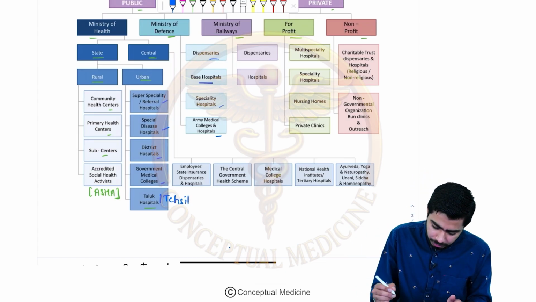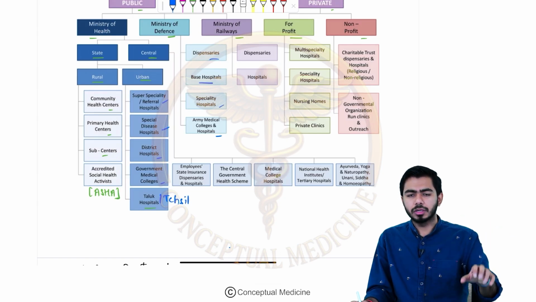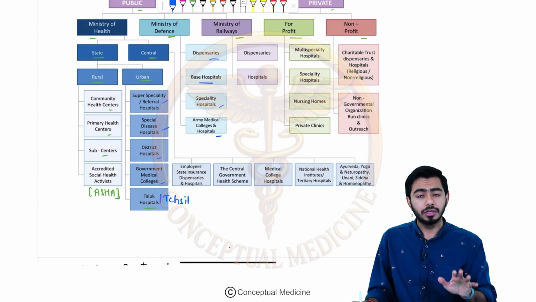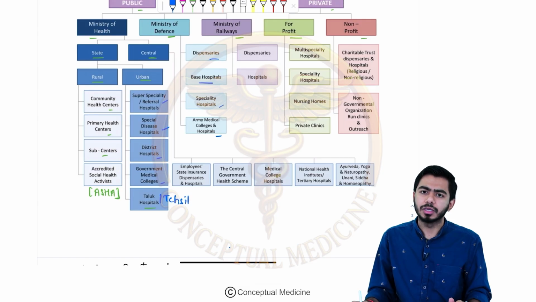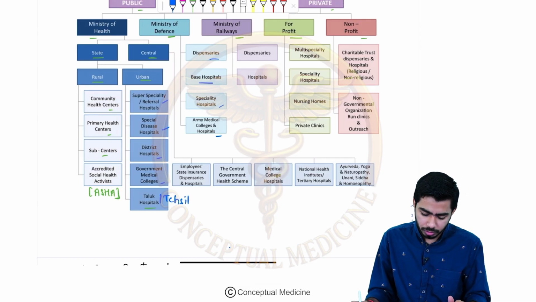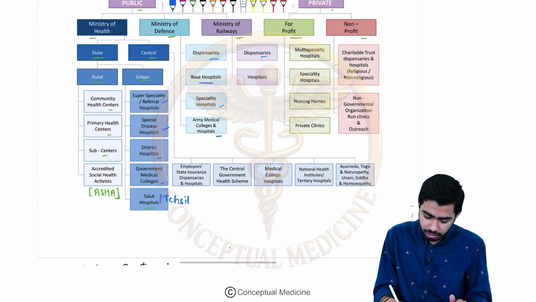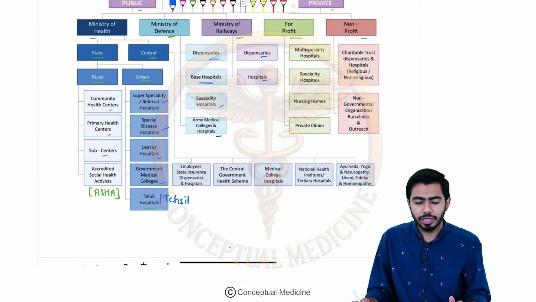In the Ministry of Railways, we know that the employees of the railways have different facilities from the railways department, from the government. There are dispensaries and specialized railway hospitals also, you know that very well.